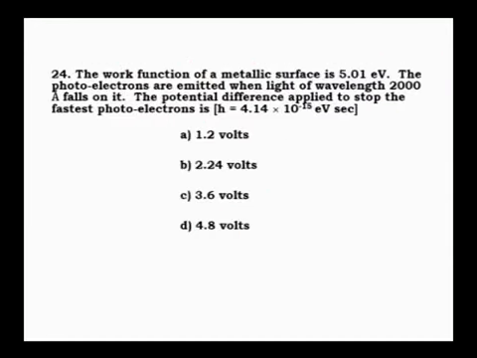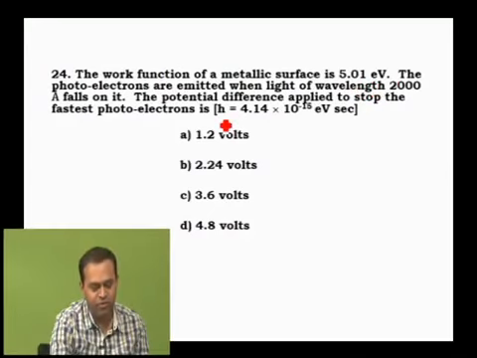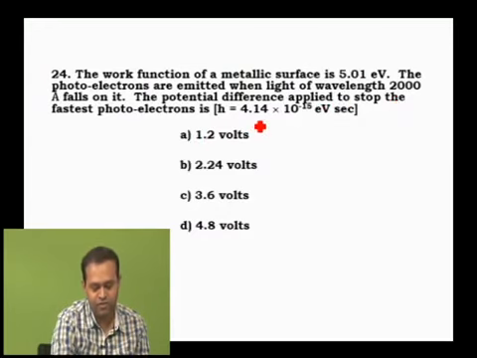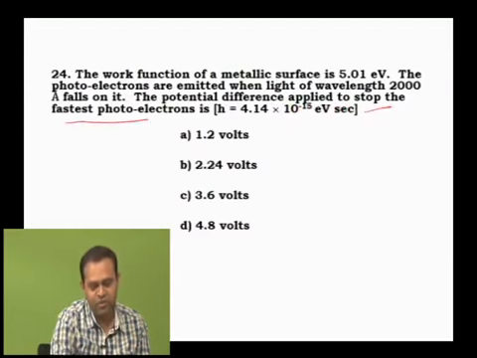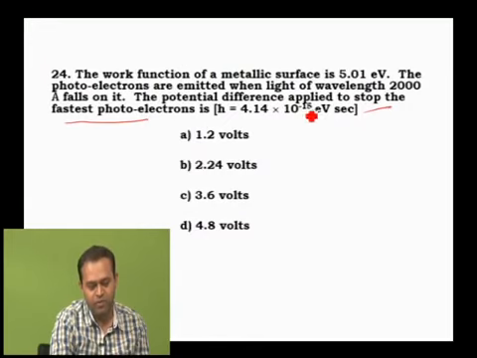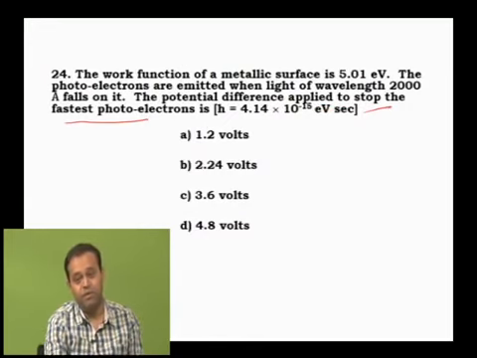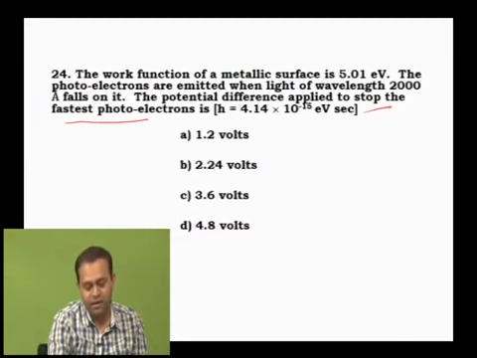ದೆನ್, the work function of a metallic surface is 5.01 electron volt. Photo electrons are emitted when light of wavelength 2000 angstrom falls on it. The potential difference applied to stop the fastest photoelectron means we have to find the value of stopping potential. Correct? Potential difference applied to stop the fastest photoelectron andre it is not reaching collector plate anta, means photoelectric current 0 andre that corresponding stop potential is called stopping potential. Now, ಈಗ V naught value ಕ್ಯಾಲ್ಕುಲೇಟ್ ಮಾಡಬೇಕು.